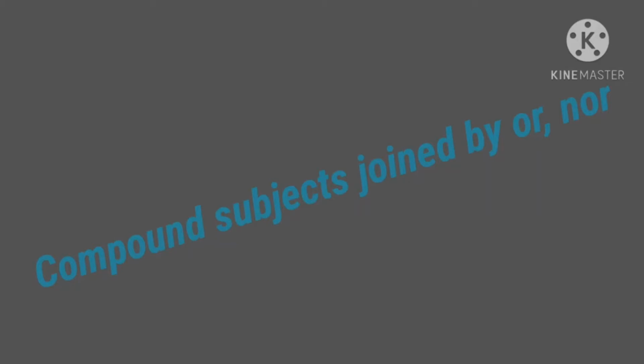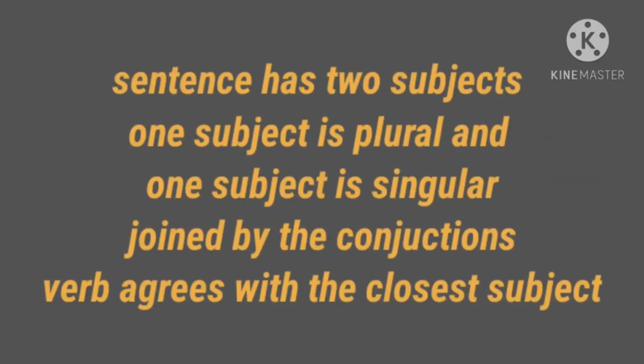When a sentence has two subjects, one plural and the other singular, joined by the conjunctions and or, the verb agrees with the subject that is closest to it.